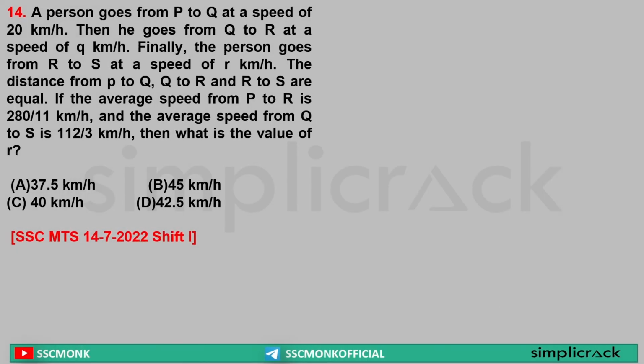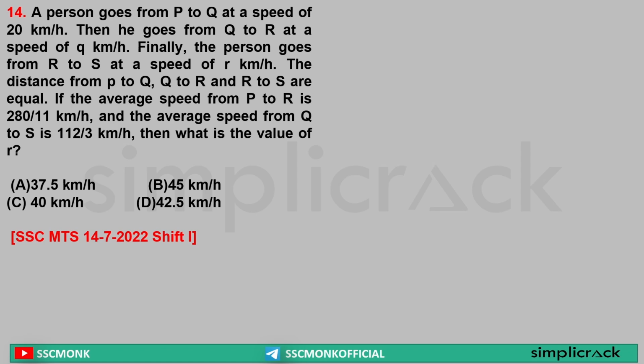Next, a person goes from P to Q at a speed of 20 km per hour. Then he goes from Q to R at the speed of Q km per hour. Then finally the person goes from R to S at the speed of R km per hour. The distances between P to Q, Q to R and R to S are equal. Not an issue. If the average speed from P to R is 280 by 11 km per hour and the average speed from Q to S is 112 by 3 km per hour, then what is the value of R?